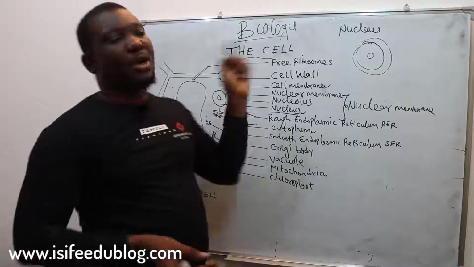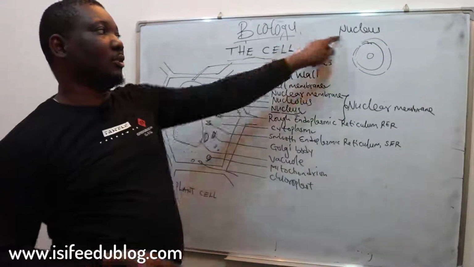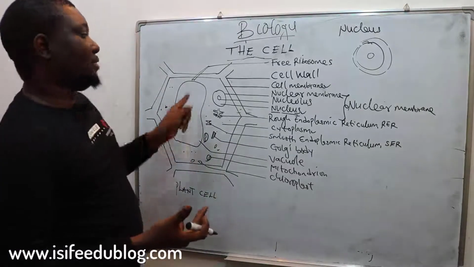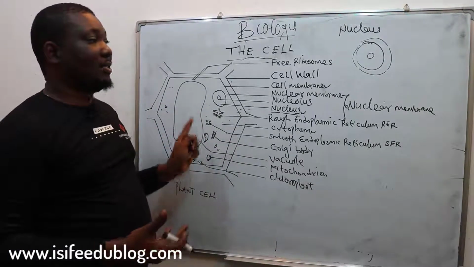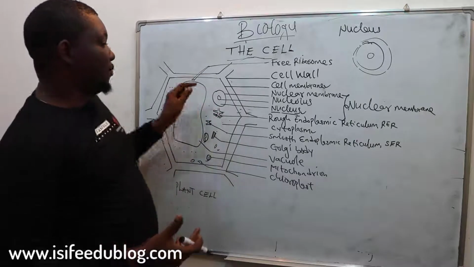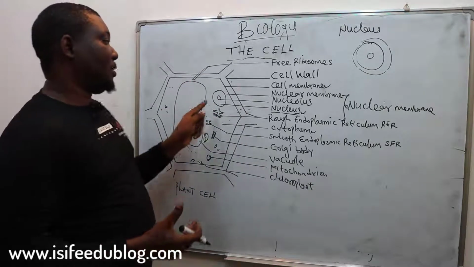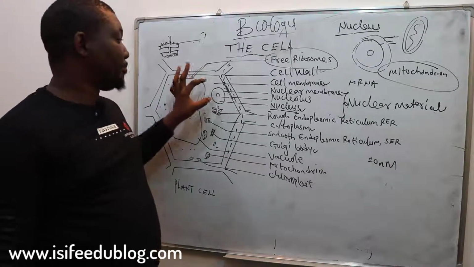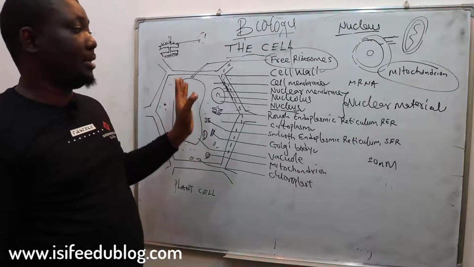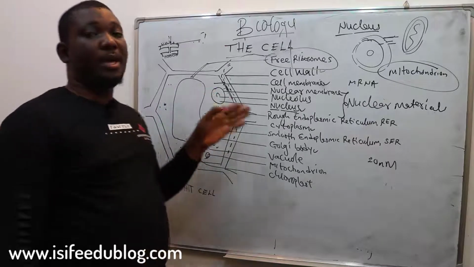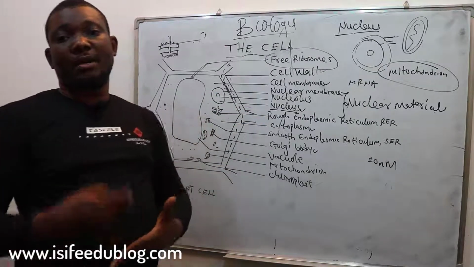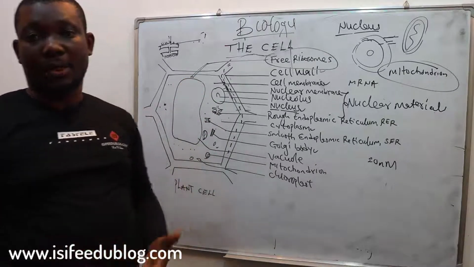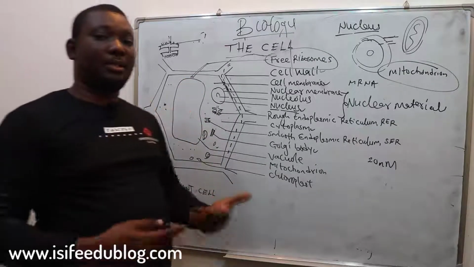In fact, the largest organelle in plant and animal cells is the nucleus. Forget about that; the vacuole is sizable, but it's not the largest organelle here. What forms the largest part of the cell is the nucleus, the most dense and largest organelle in both plant and animal cells. This is where all inheritance or hereditary information is stored. It houses the DNA in most eukaryotic cells, like plants.